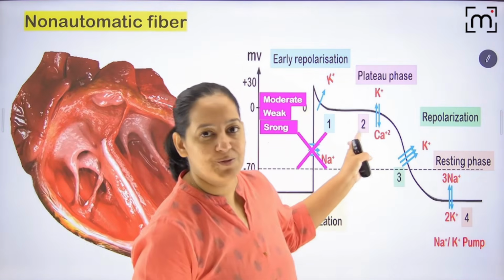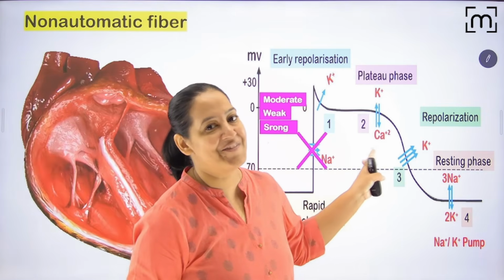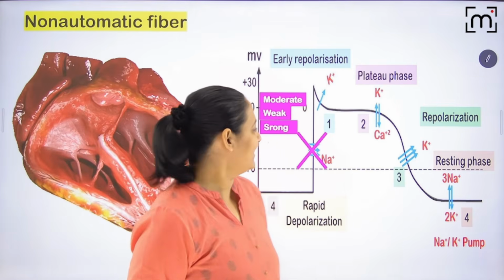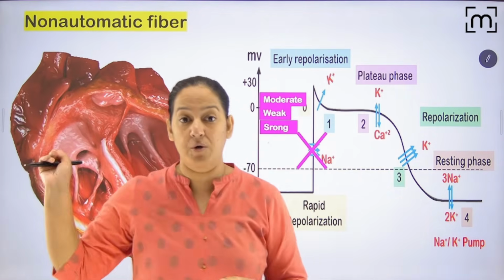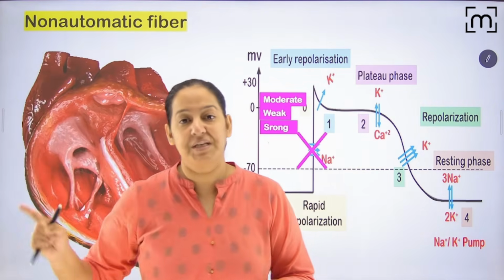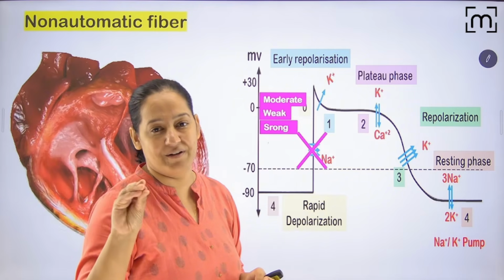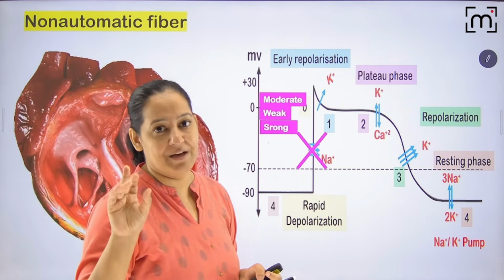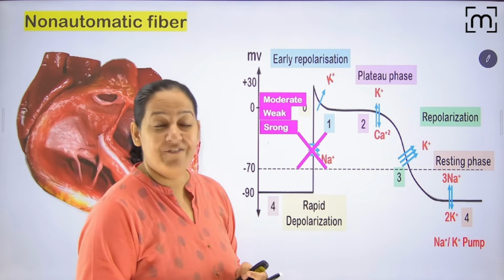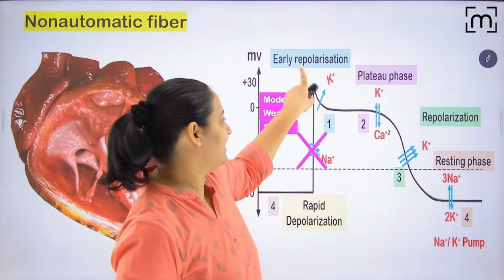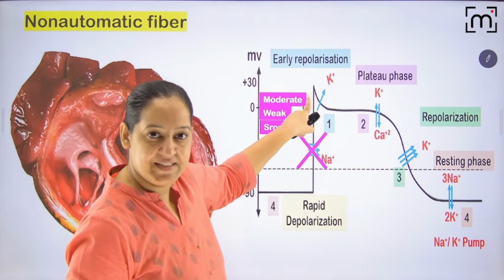Now I will show you where the sodium channel is. See the mechanism of action of all three at once. Can you see the sodium channel in phase 0 of the non-automatic fiber graph? See the graph of the non-automatic fiber. Realize the five phases: phase 0, 1, 2, 3, 4. Where is the sodium channel? Sodium channels are in phase 0.